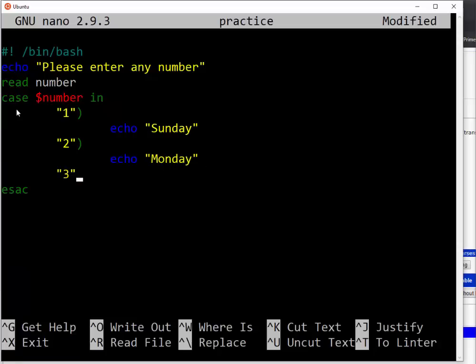So then on my case 3, it will be echo Tuesday. So you see it is this one. So also something we are going to see is the default case, when the user has entered a case that is not there. So here I will tell him echo invalid day. So this is the example. I will tell him invalid day.